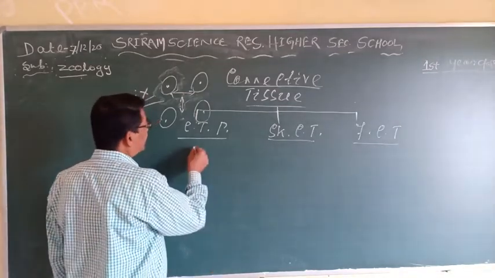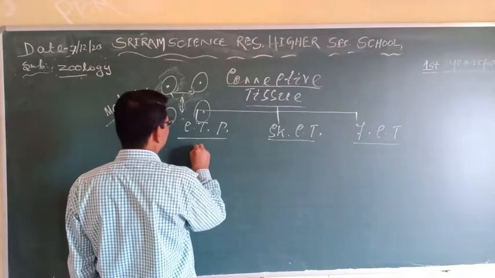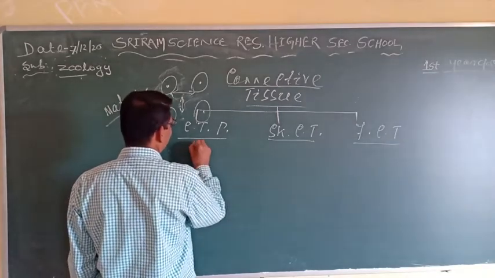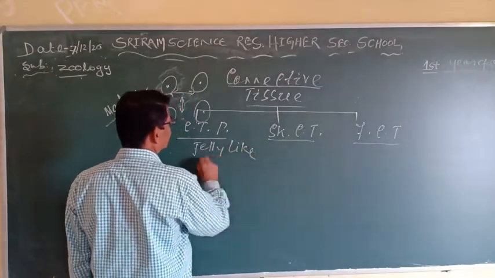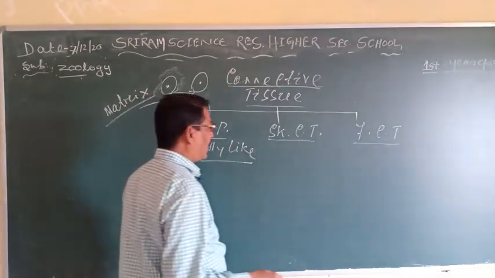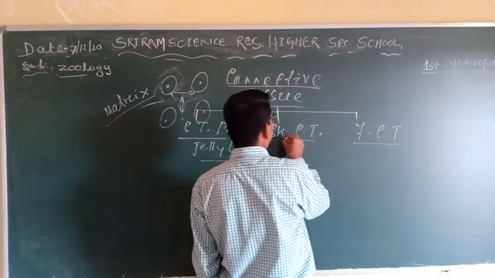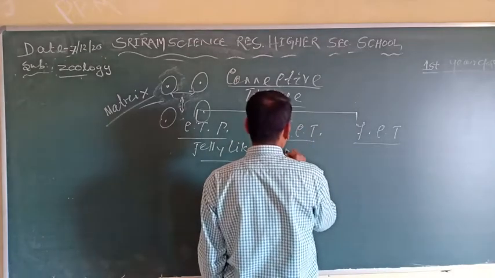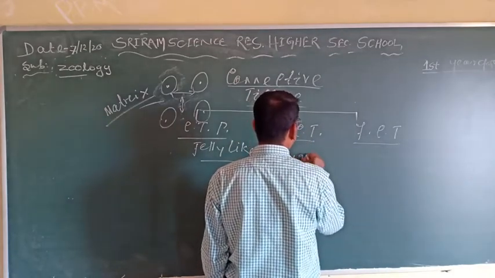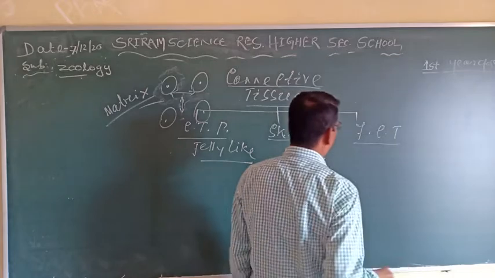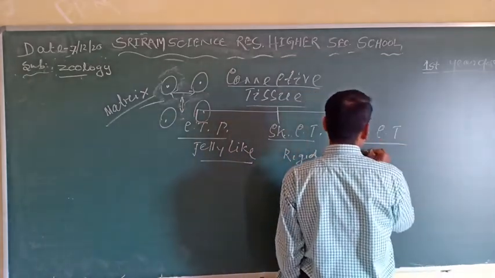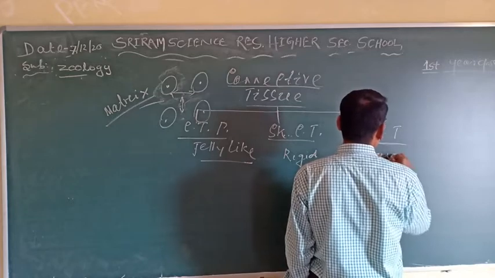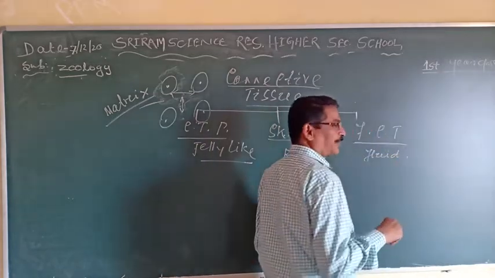Here the intercellular fluid is jelly like, semi fluid. In the skeletal connective tissue, the matrix is rigid or hard. And in fluid connective tissue, the matrix is fluid like or water like. Clear?